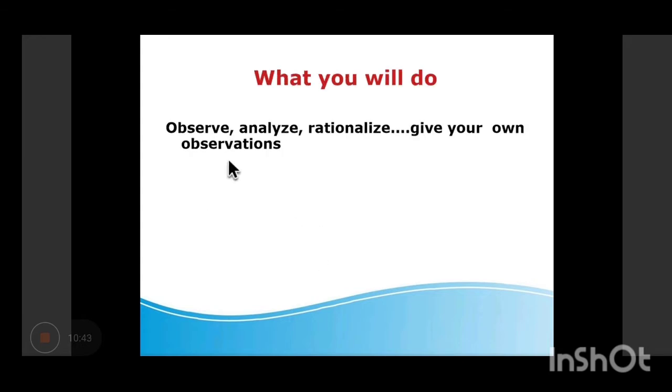So ultimately, what you will do is observe, analyze, and rationalize the pharmacotherapy. So that is the whole objective. Theory we are teaching you in the department. Practically, you will see the patient in the hospital. Now, the relation you have to set in, right? And the PGs and the SRs are very much available in the wards. You will be in touch with them. So they are going to guide you also in that.